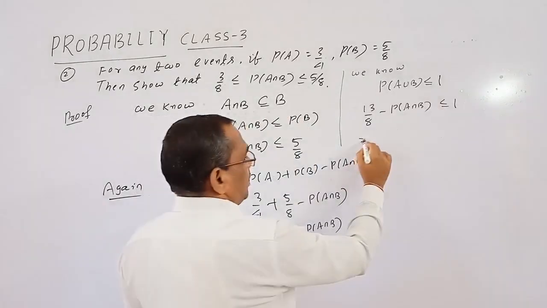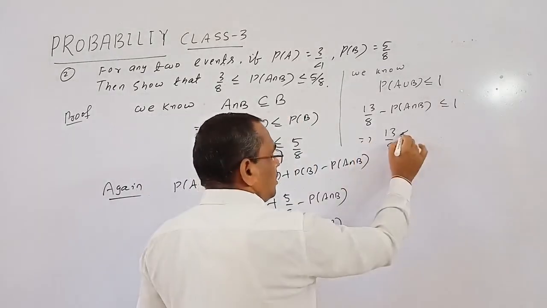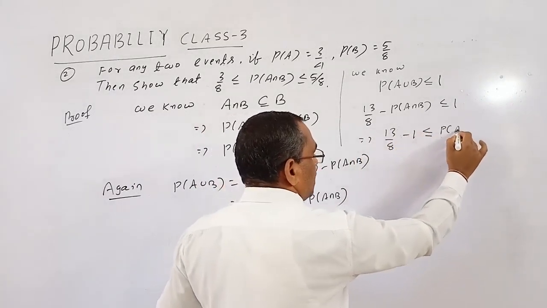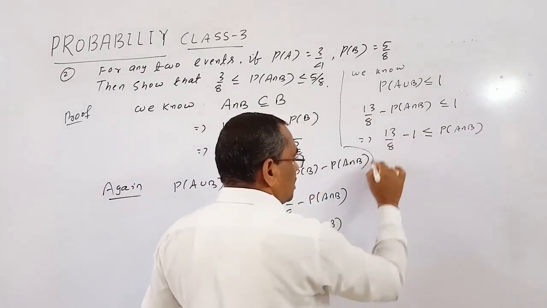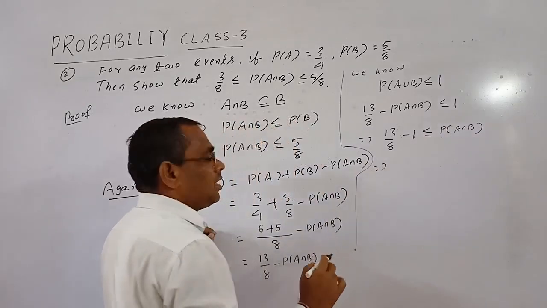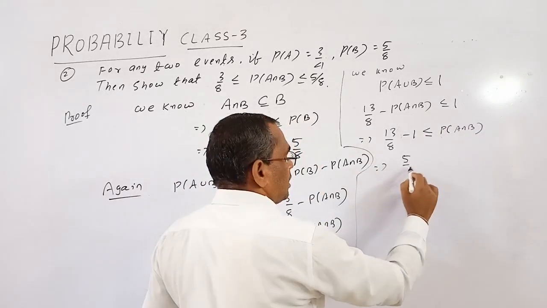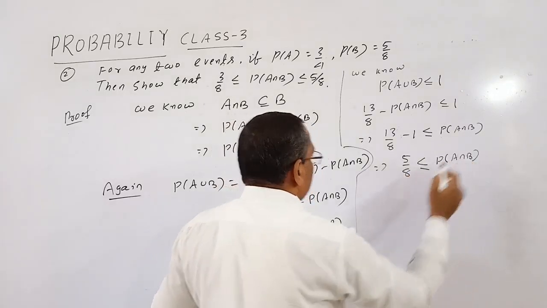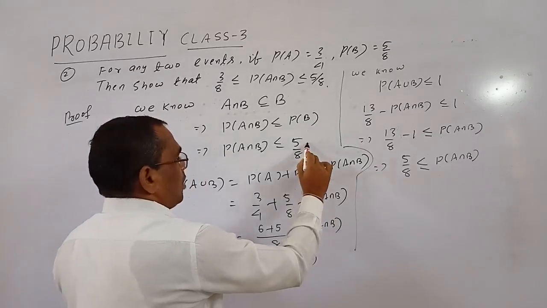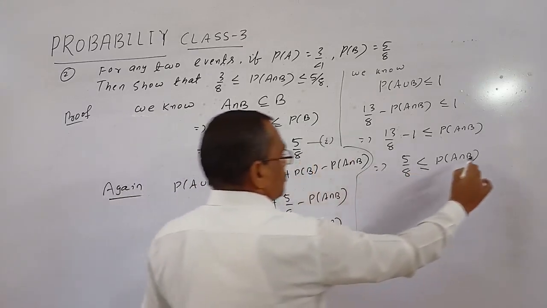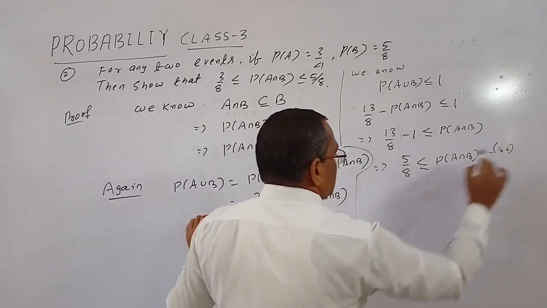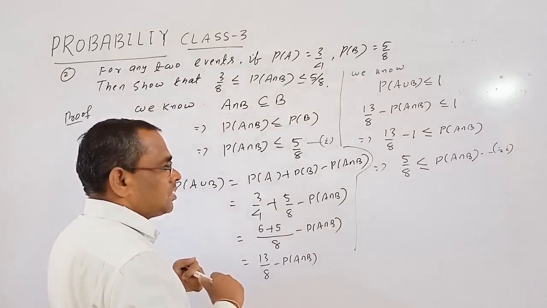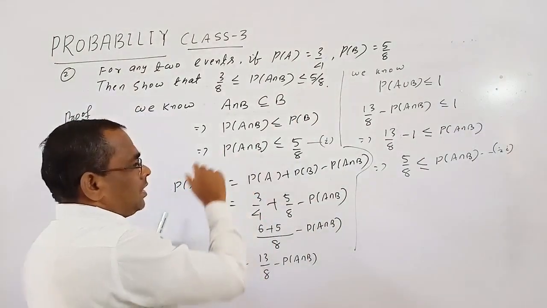Okay, that implies 13/8 minus 1 is less than or equal to P(A∩B). Do you understand? That implies 13/8 minus 8/8 is 5/8, so 5/8 is less than or equal to P(A∩B). So let it be equation 1 and let the other be equation 2.